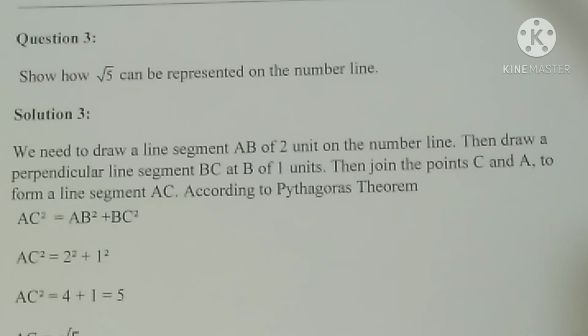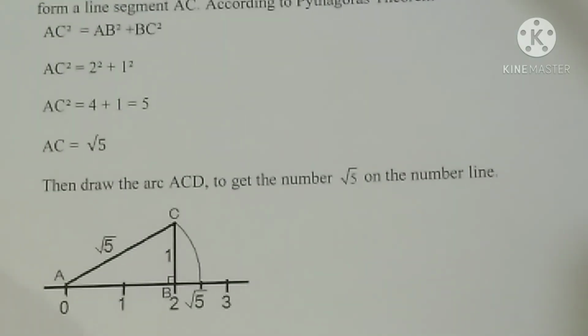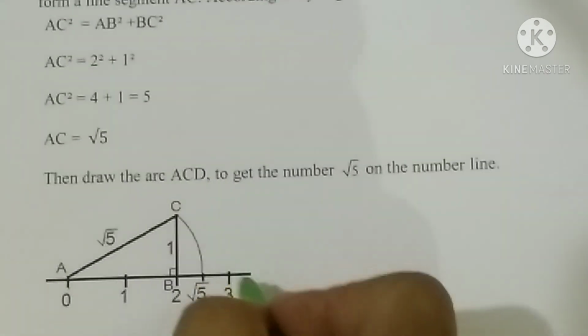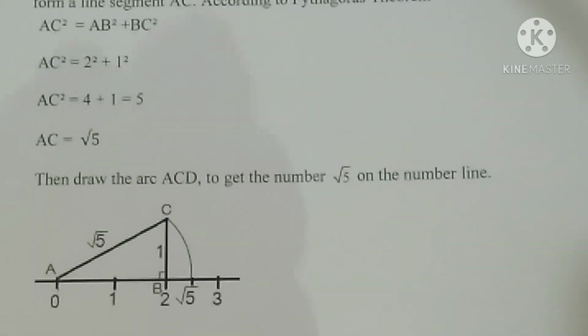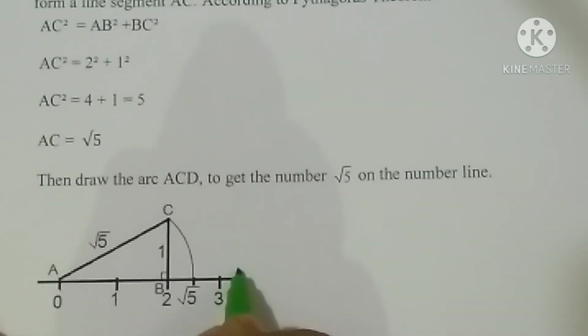See, we have already used this Pythagoras theorem, and we have completed our spiral activity also. So you must know how to do this one. We have already completed it once, so just see the steps and the diagram also. So now we have to represent a number line. When you are drawing the number line, you should put the arrows there, otherwise it is wrong. It is not a number line.